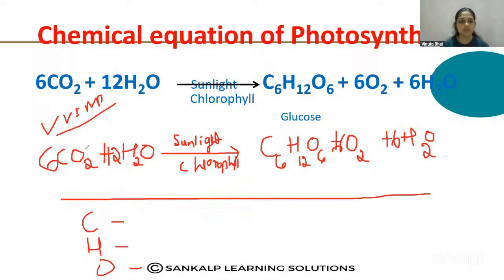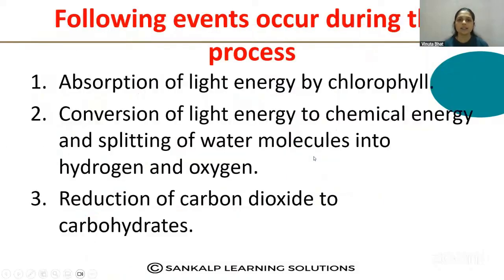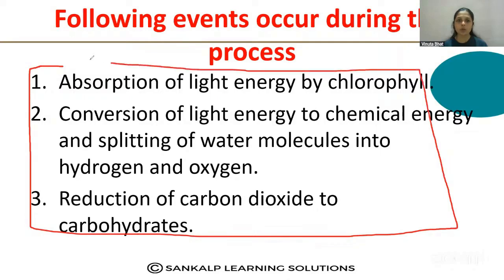Okay, so this is the very important reaction. So you have to write the balanced chemical equation of the photosynthesis process. So this is a 1 mark or 2 mark question, very important. Practice this reaction. Okay, then the following events occur during the process of photosynthesis. So what are the events that occur in photosynthesis? These three important steps you have to mention. Very, very important. They'll ask these three steps. You have to write it in 3 points itself.